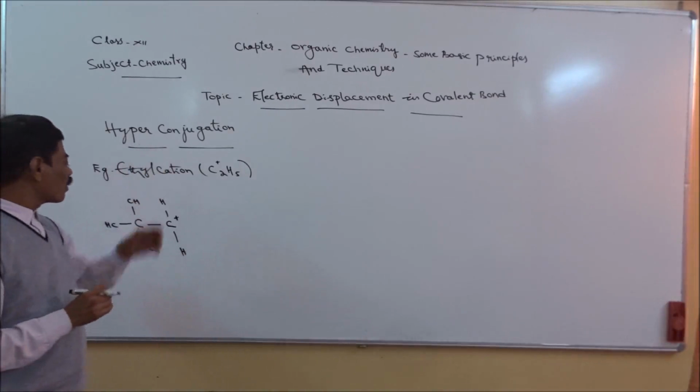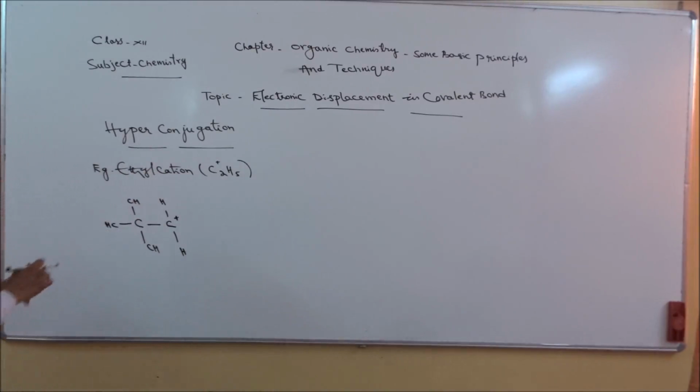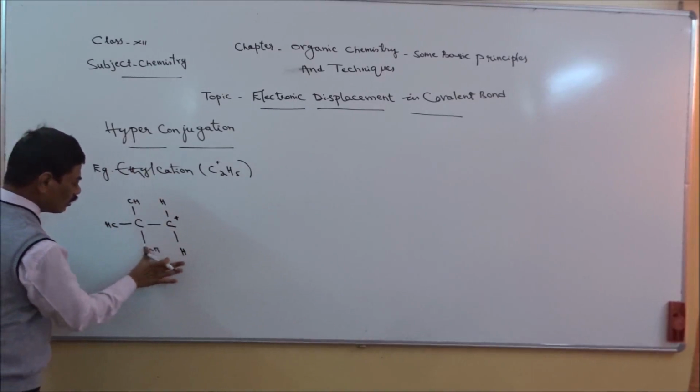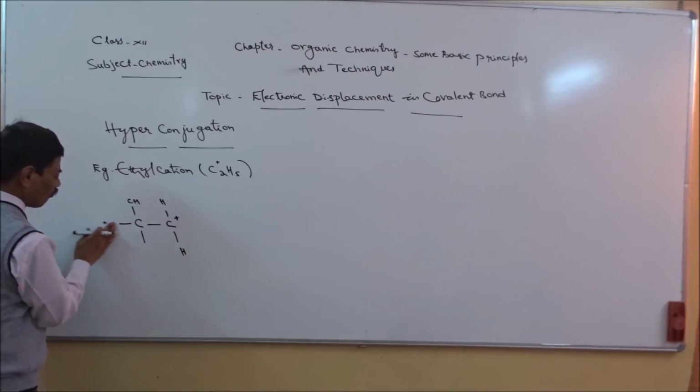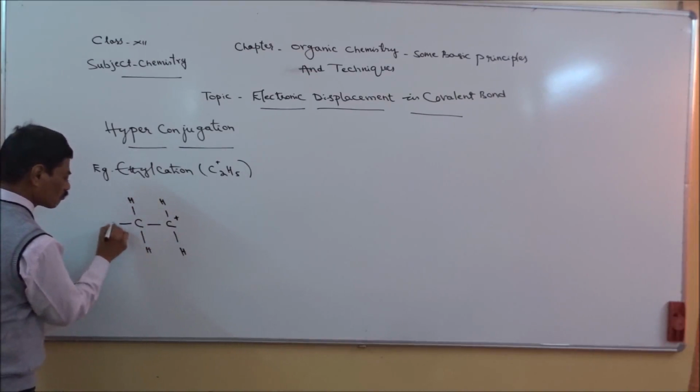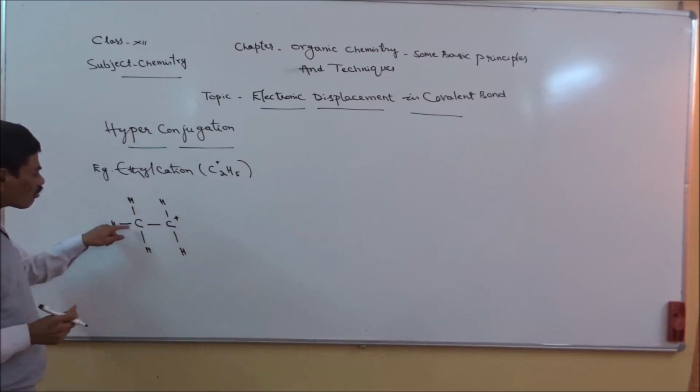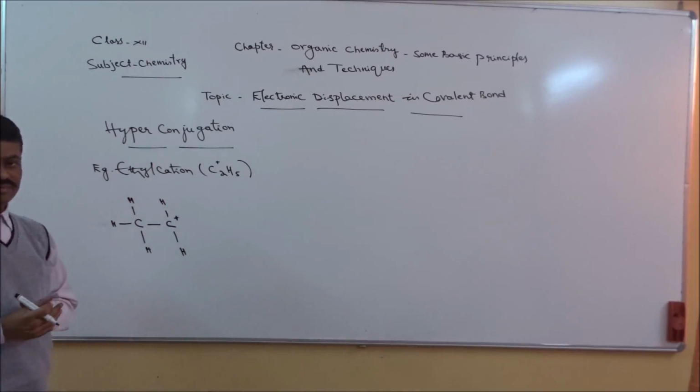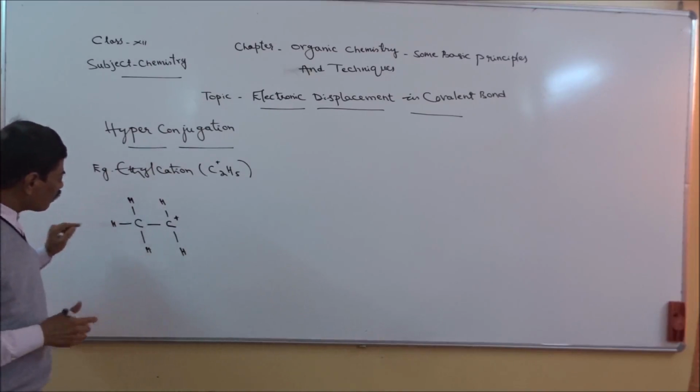As I told you, hyperconjugation means the bond lying between carbon and hydrogen. Means it can be any bond.